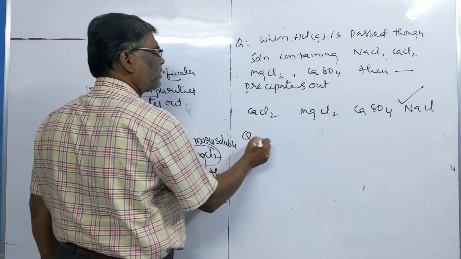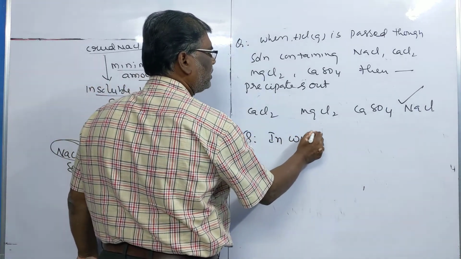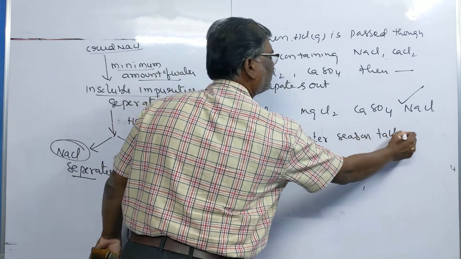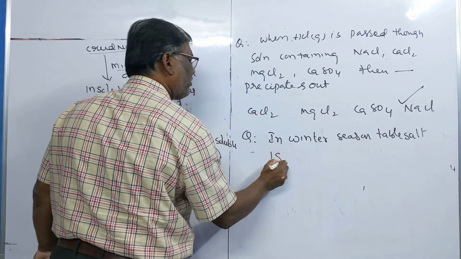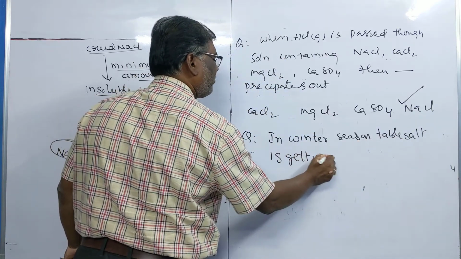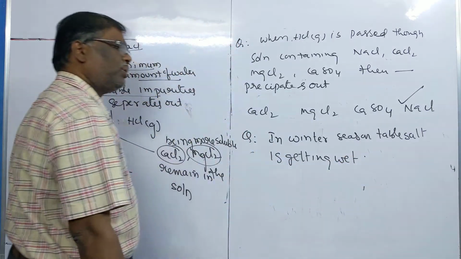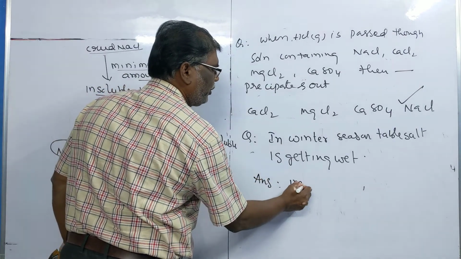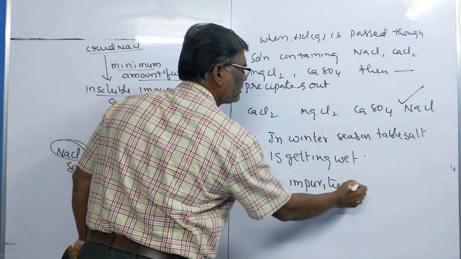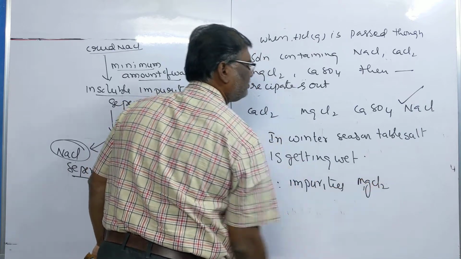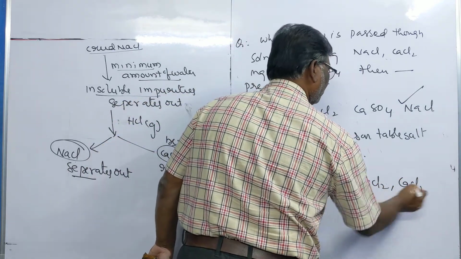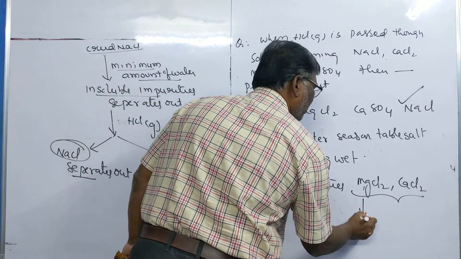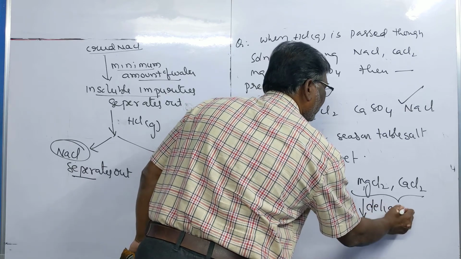Another question. In winter season, table salt is getting wet. Why? So for what reason? The answer is, it has impurities. What are the impurities? Magnesium chloride and calcium chloride. These impurities present are deliquescent.